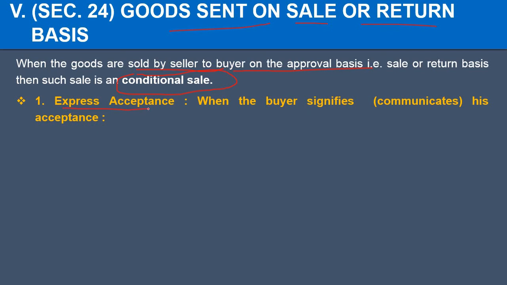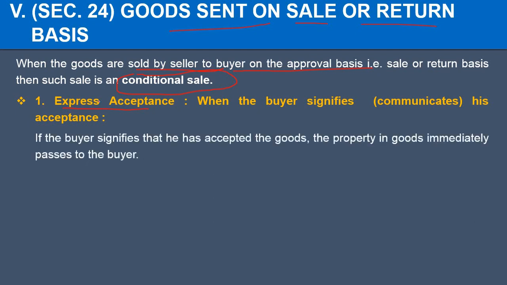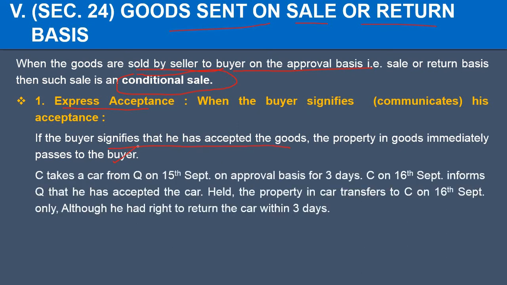Express acceptance. If the buyer tells the seller that I like the product, I am going to keep it, the property will immediately pass. So if the buyer signifies that he has accepted the goods, the property will immediately pass to the buyer. Let us see one example.